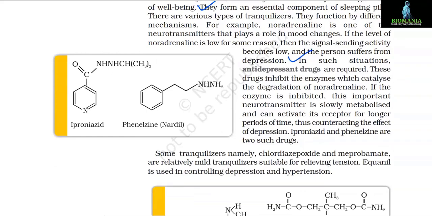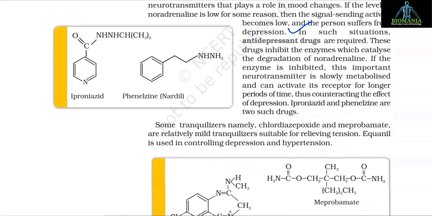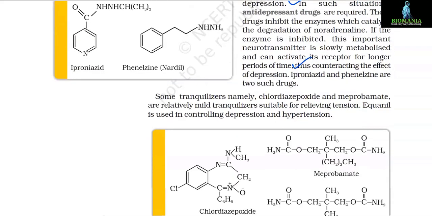In such situations, antidepressant drugs are required. These drugs inhibit the enzymes which catalyze the degradation of noradrenaline. If the enzyme is inhibited, this important neurotransmitter is slowly metabolized and can activate its receptor for longer periods of time, thus counteracting the effect of depression. Iproniazid and phenelzine are two such drugs.